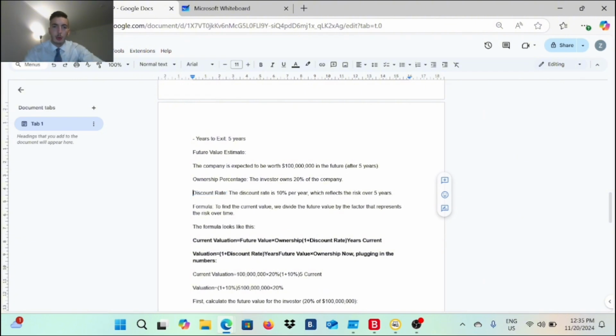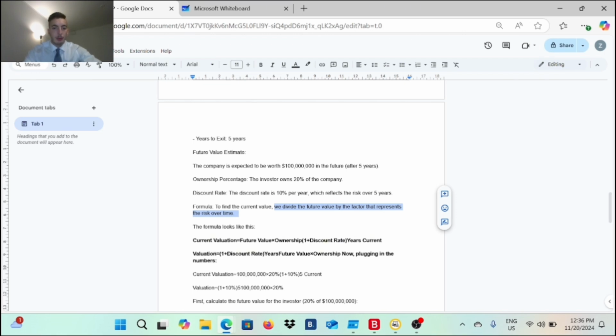That's called the discount rate. The discount rate is sitting at 10% per year, which reflects the risk over 5 years. You got it? That's the discount rate. So that's what we will also use in our valuation formula. The formula to find the current value: we divide the future value by the factor that represents the risk over time.